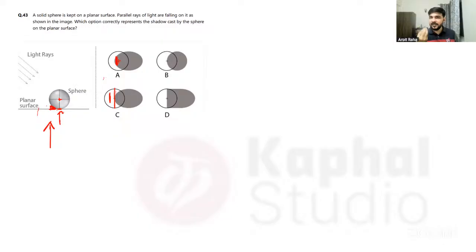Now tell me, is it clear how we can utilize the option itself to understand where we have to focus in the question? We first found out that two options are close, and others we have eliminated for obvious reasons. Now suppose we are stuck between two options. So from the options, we took out that this is the difference. So let me see whether there will be some shadow here also.